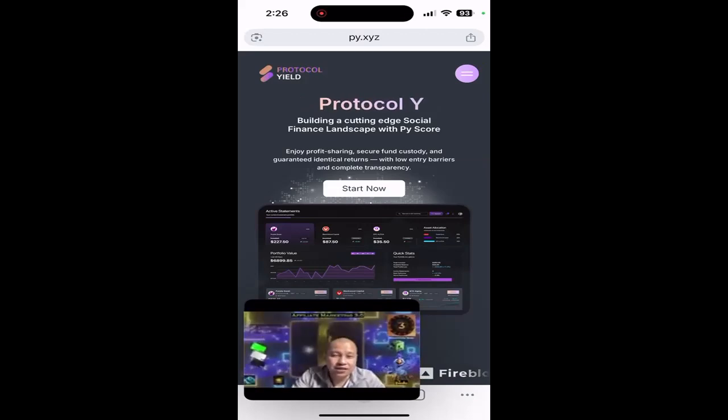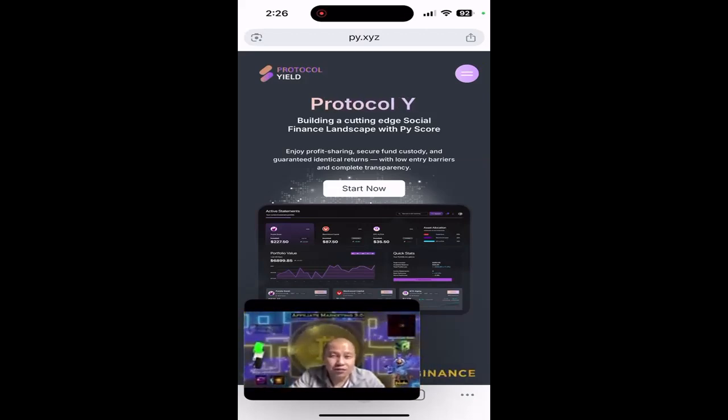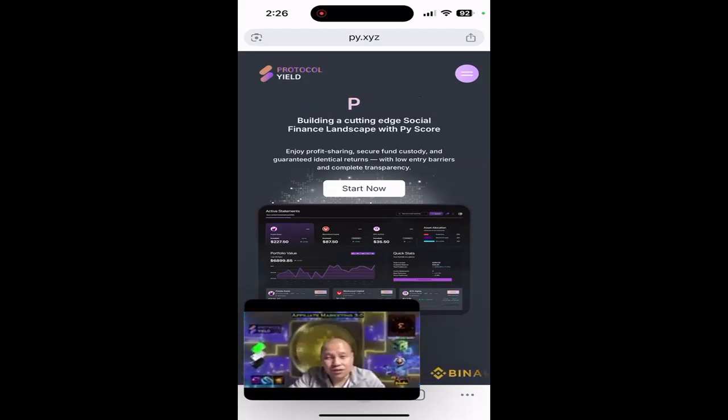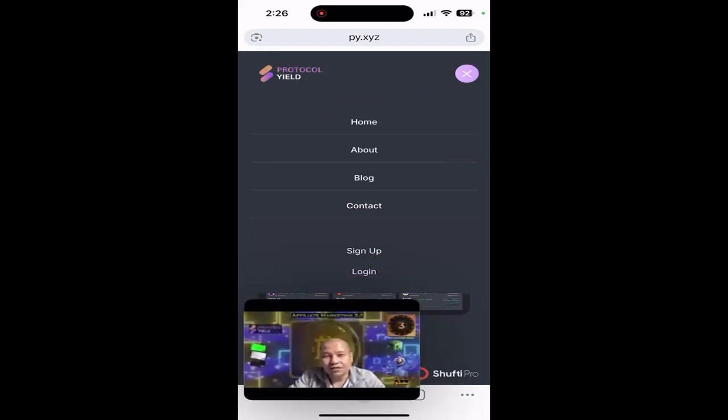And then the next thing you have to do is click the purple circle with two lines at the top left so that you're able to see the sign up page. All right, I'll do that. Okay, and then click sign up.